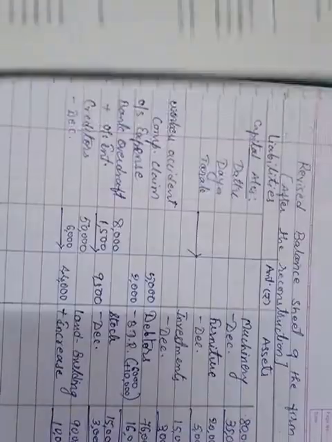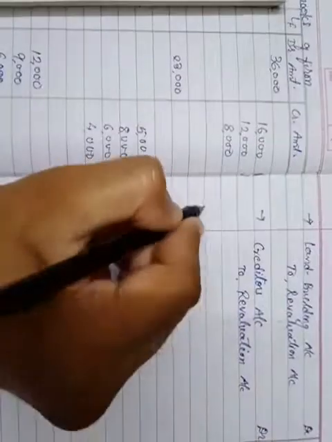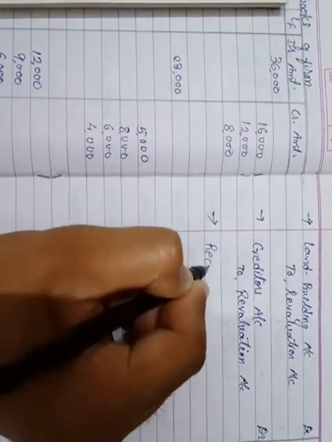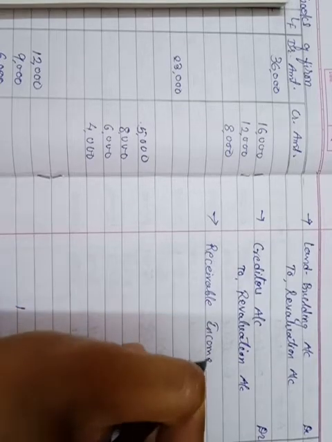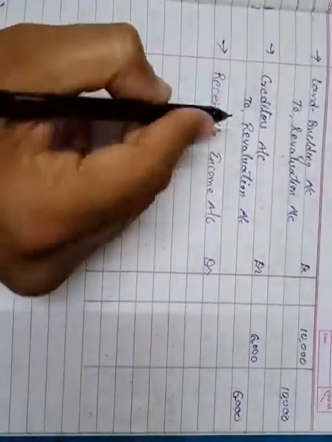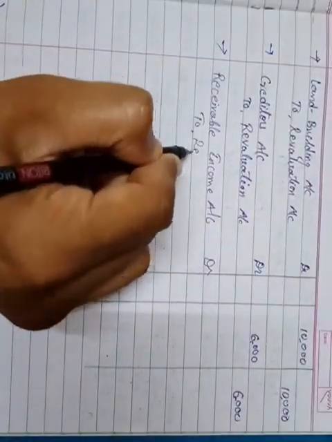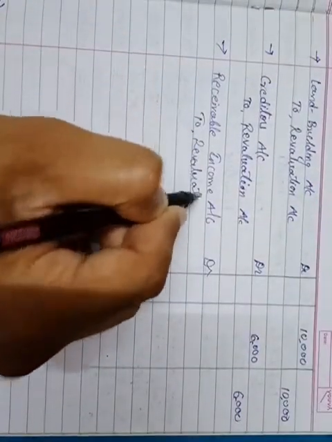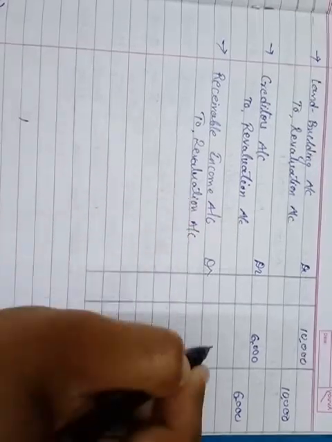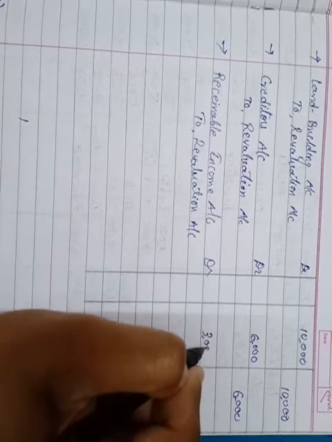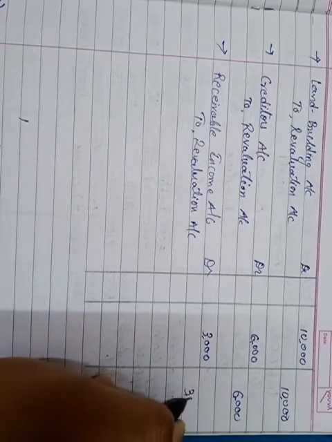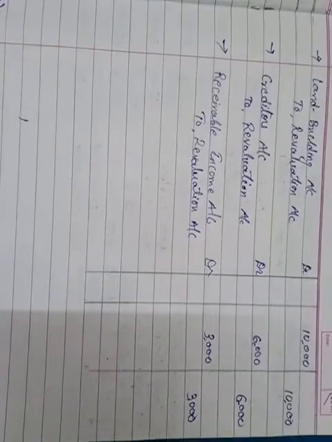So the journal entry will be receivable income account debit to revaluation account, which is by 3,000, and it is receivable income, means our asset.